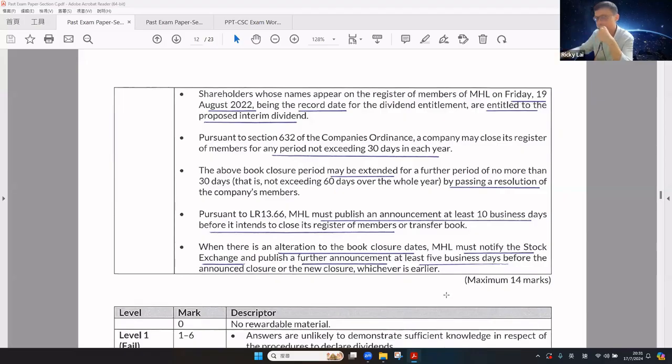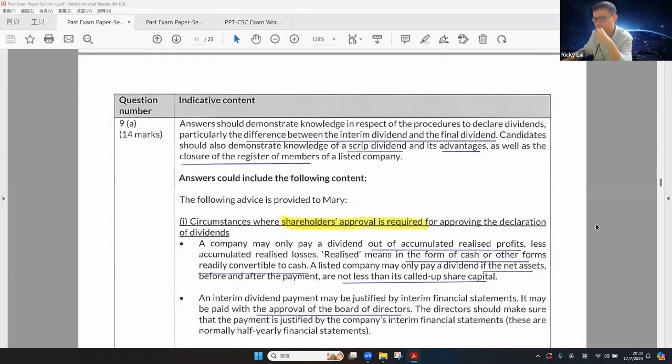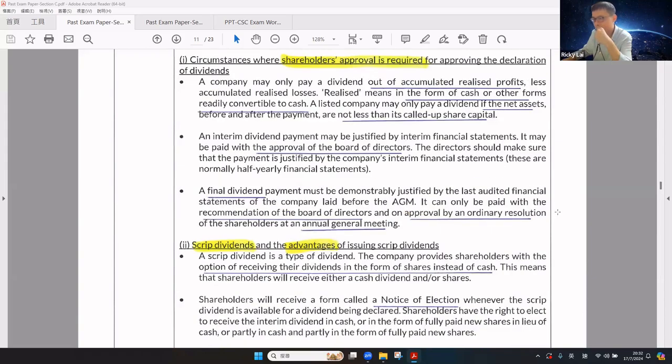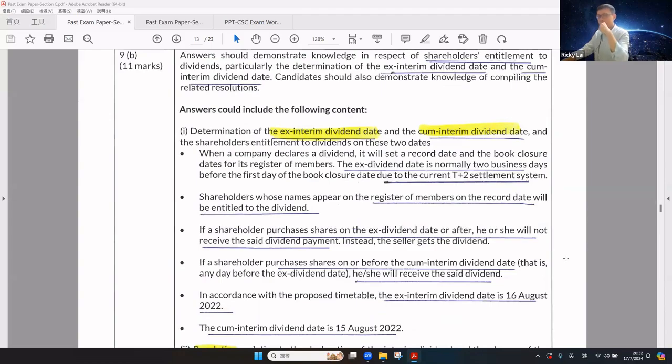Okay, so as long as you are able to use the headings according to the question requirements and then, based on your knowledge, present a systematic answer. Now look at part B. Okay, regarding the declaration of the interim dividend day and dividend day, and the shareholders entitled to dividend on these 2 days. Okay, those are the headings.